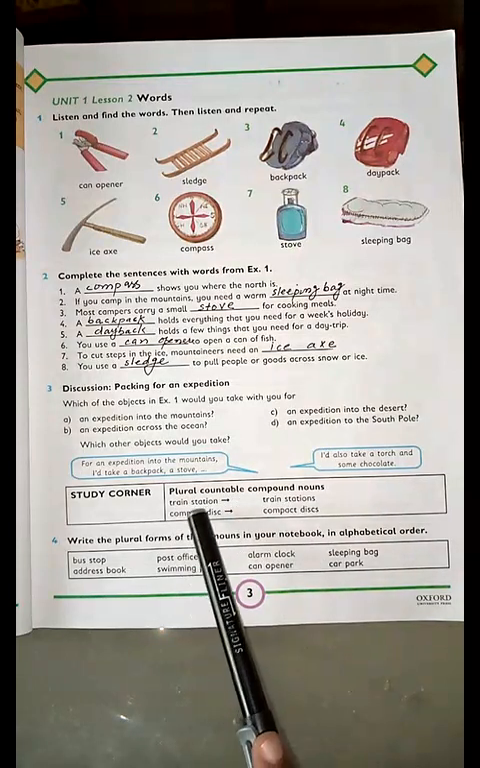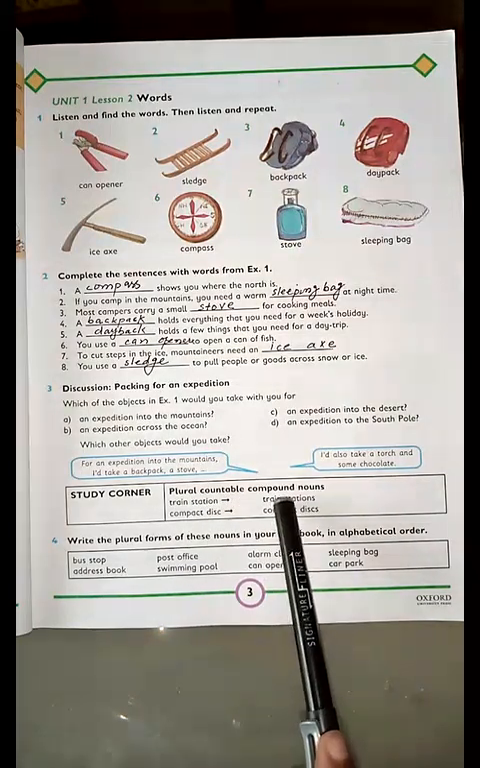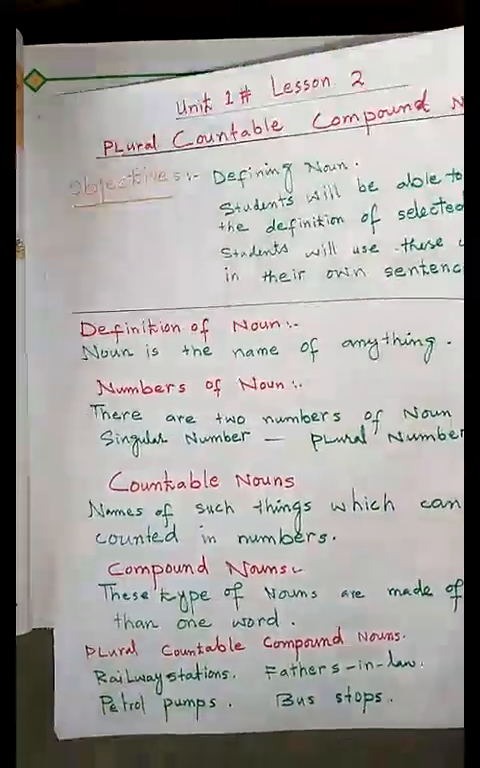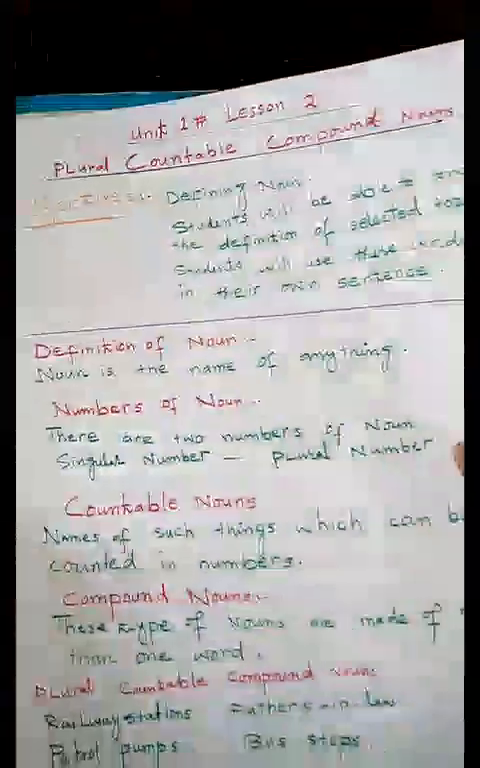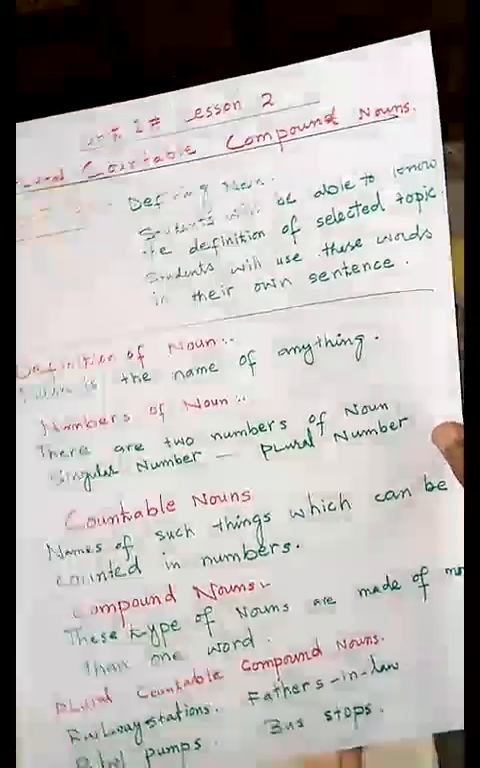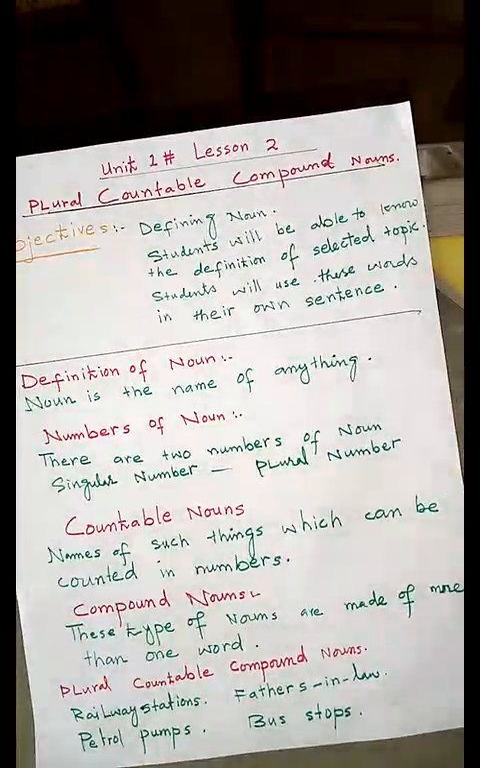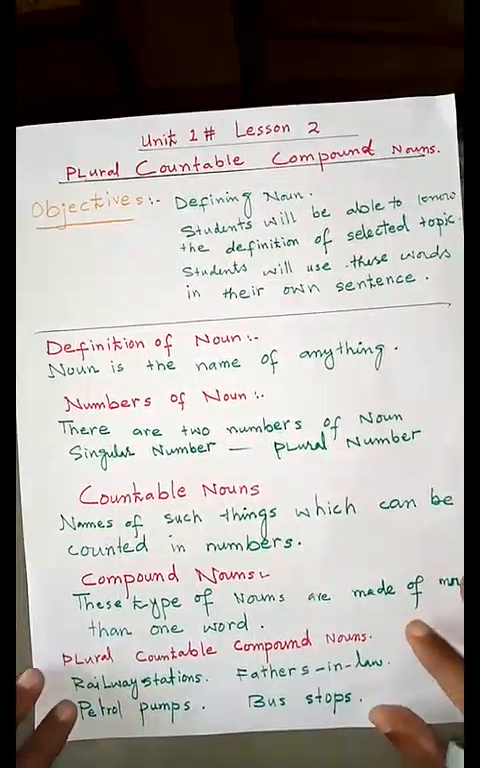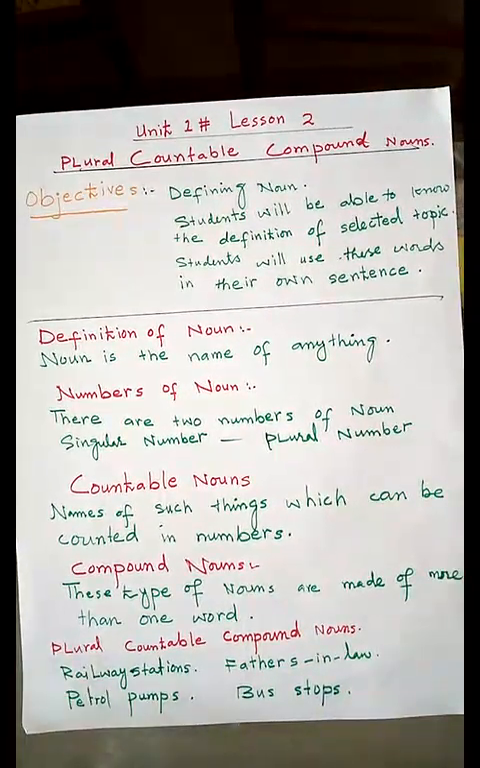Our topic is plural countable compound nouns from your book. So what we have to do now, we have to understand the term plural countable compound nouns. For your easiness, I have distributed this topic into parts, so as you can understand it very easily.